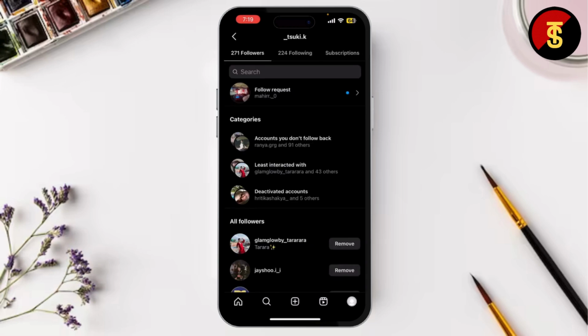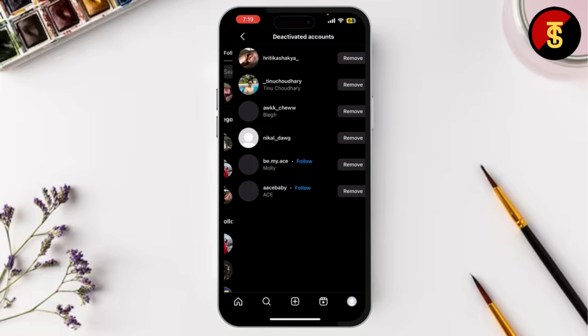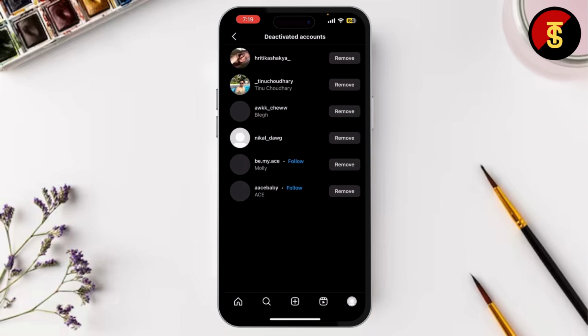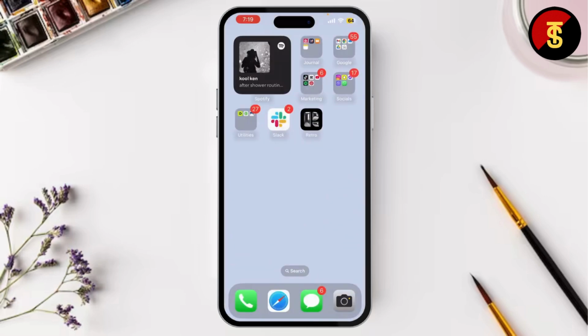Now, another way to see is to go to follows, and here you can see deactivated accounts. If the person has deactivated or deleted their account, it will show up in your deactivated accounts. If not, then it usually means that they have blocked you. So this is the way you can find out if someone has blocked you or deleted their account.